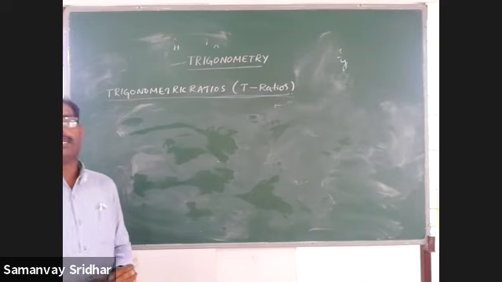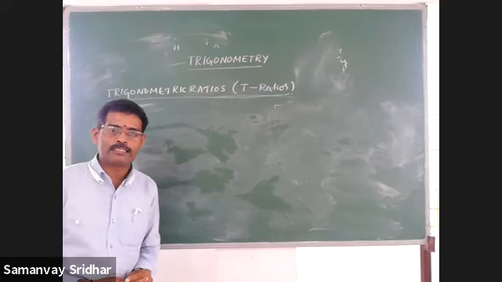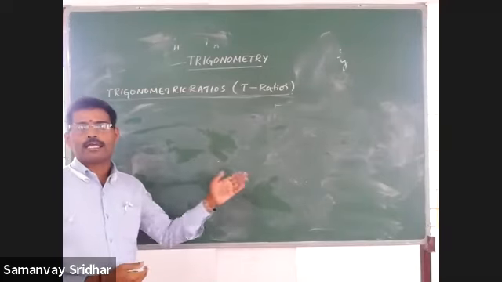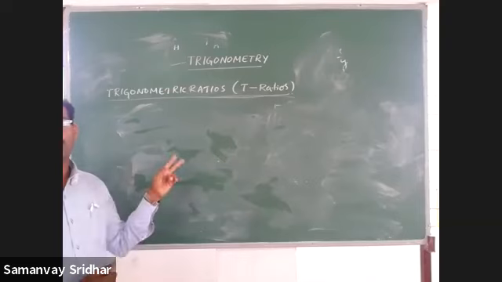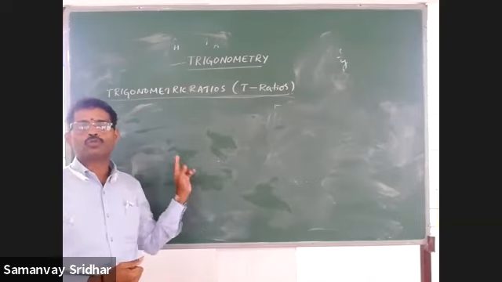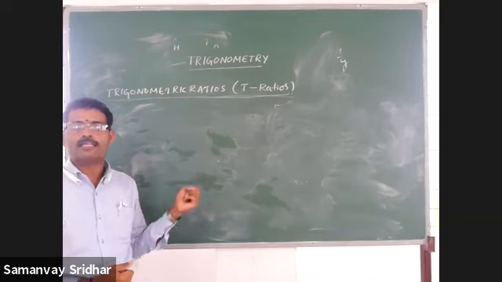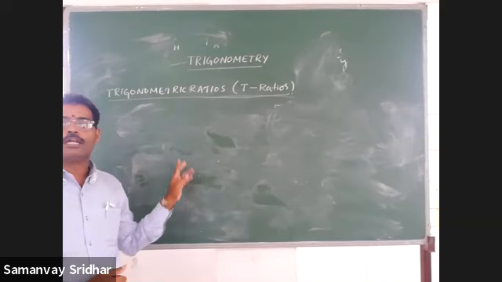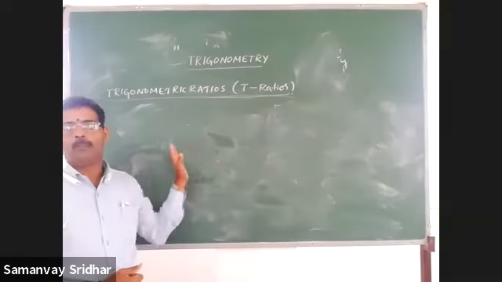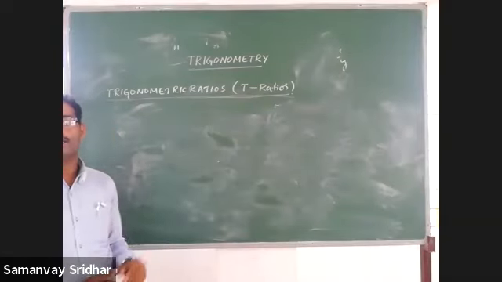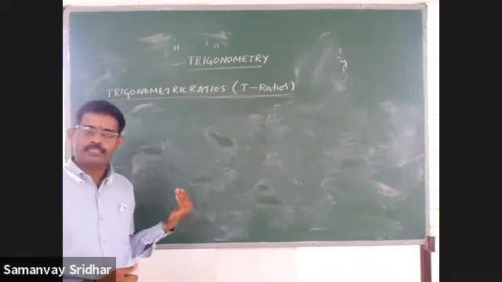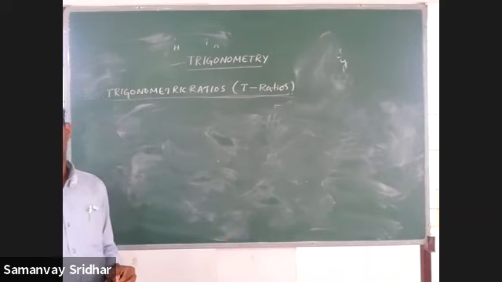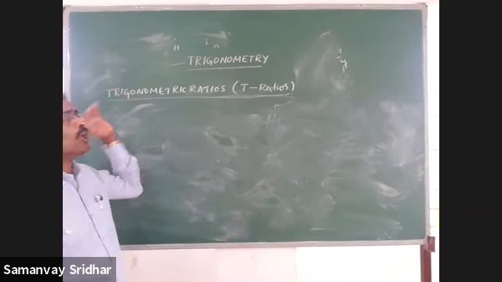And I told you that basically we have to work out all these things with respect to a right triangle. So I took the triangle ABC, and I marked angle B equal to 90 degrees. The two remaining angles, A and C, are acute. In that I mark angle A as theta, which is nothing but the marked acute angle. With respect to that, we have to name the sides. The side opposite to the right angle is called the hypotenuse. The side opposite to the marked acute angle, that means theta, is the opposite side, and the remaining one is the adjacent side.